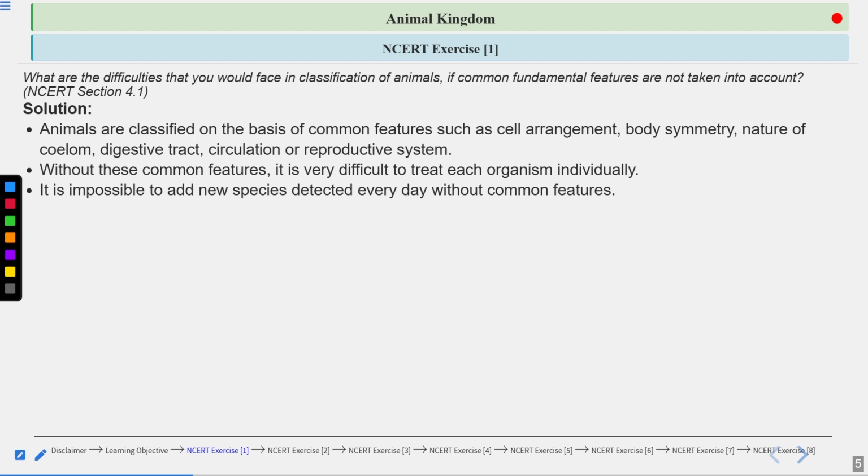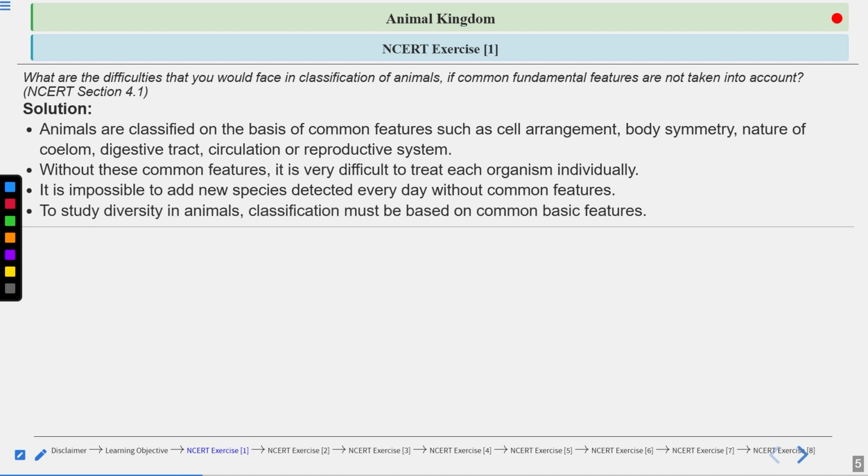So it is impossible to add new species detected every day without common features. And if you want to study the diversity in animals, classification must be based on some common basic features, right?